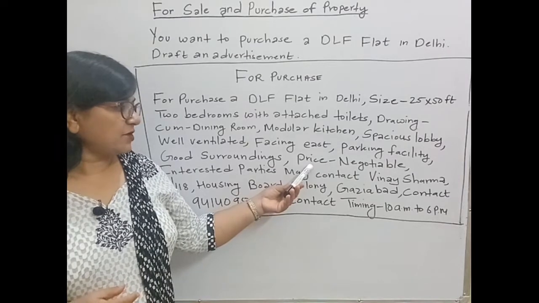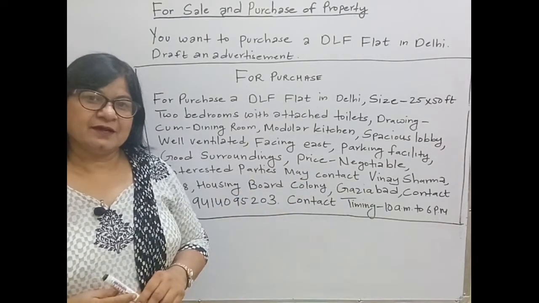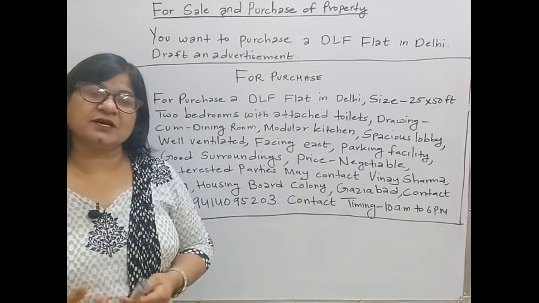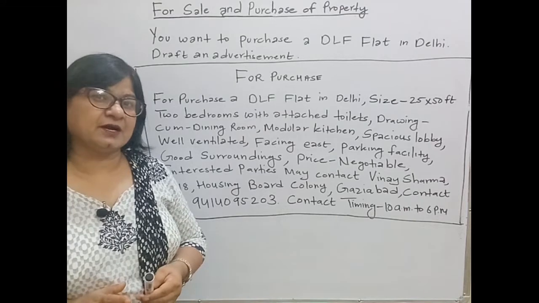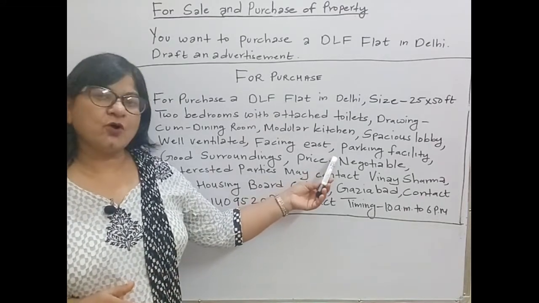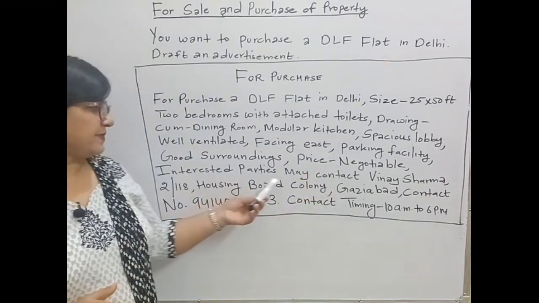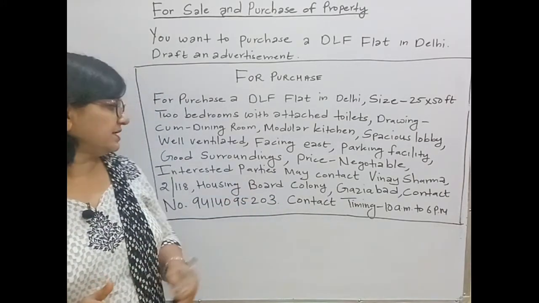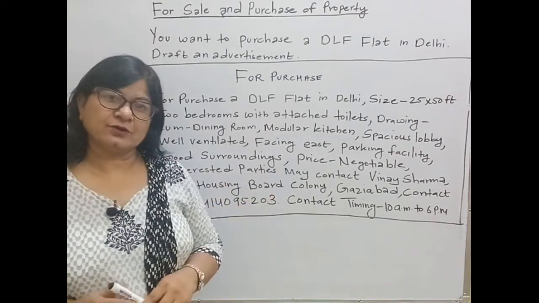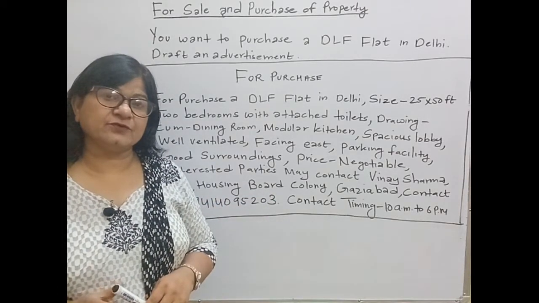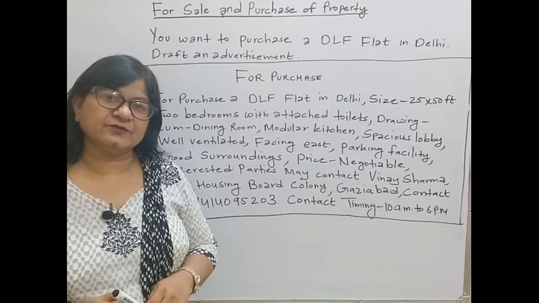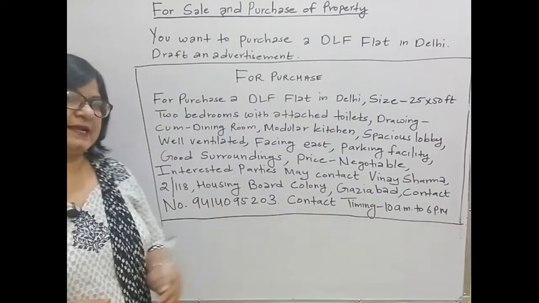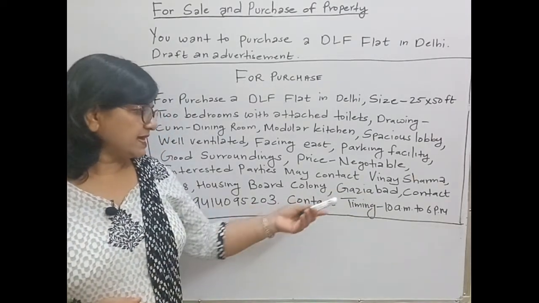And then the next point is price. We can write price negotiable, or we can also mention the amount. When we are mentioning the amount, we have to write price offered. And then interested parties may contact. In place of contact address, I have written interested parties may contact. And then you have to give the name first and then the full address. I have written the name here, Vinay Sharma, 2/118 Housing Board Colony, Ghaziabad.